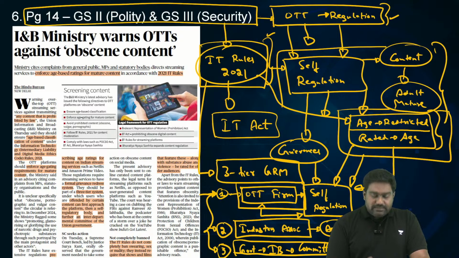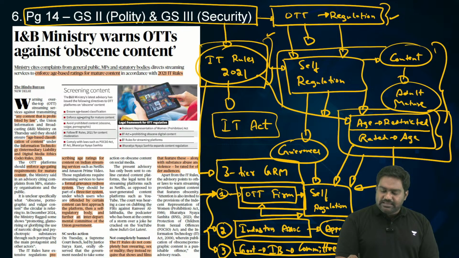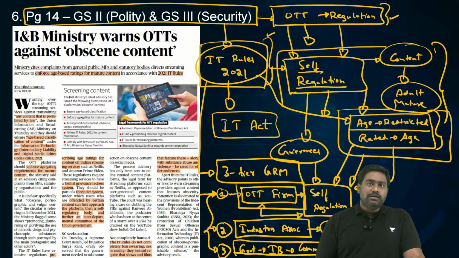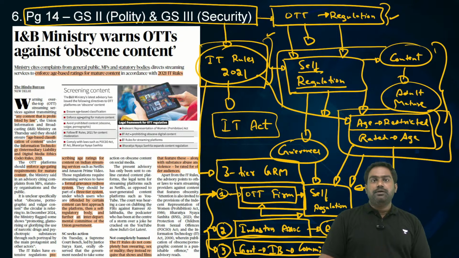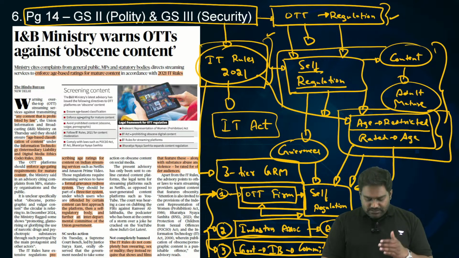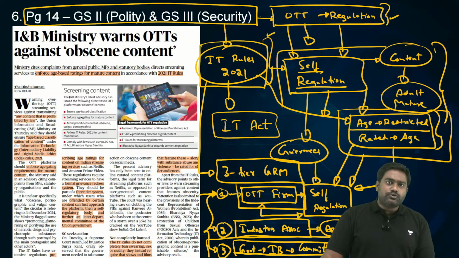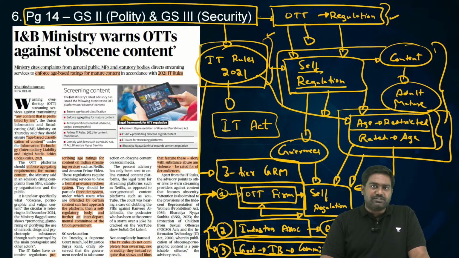Now this is where there is a controversy and a criticism, that even though the government is saying that it's promoting self-regulation, it wants to promote free speech and creative expression, why is the government giving itself a role to regulate the content by providing for a government monitored committee, a government appointed committee as the third tier of grievance redressal? Because this will essentially allow the government to issue orders to OTT firms to take down content, block certain content, which can possibly be misused to take away your free speech and creative expression.